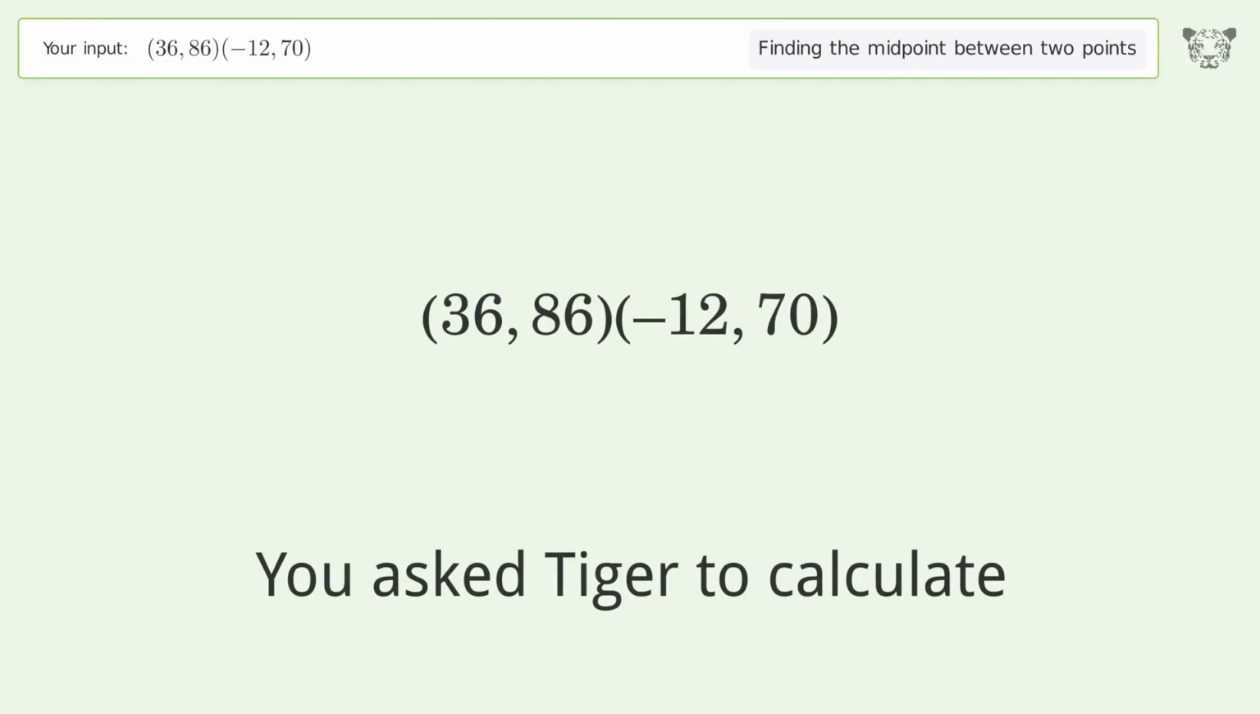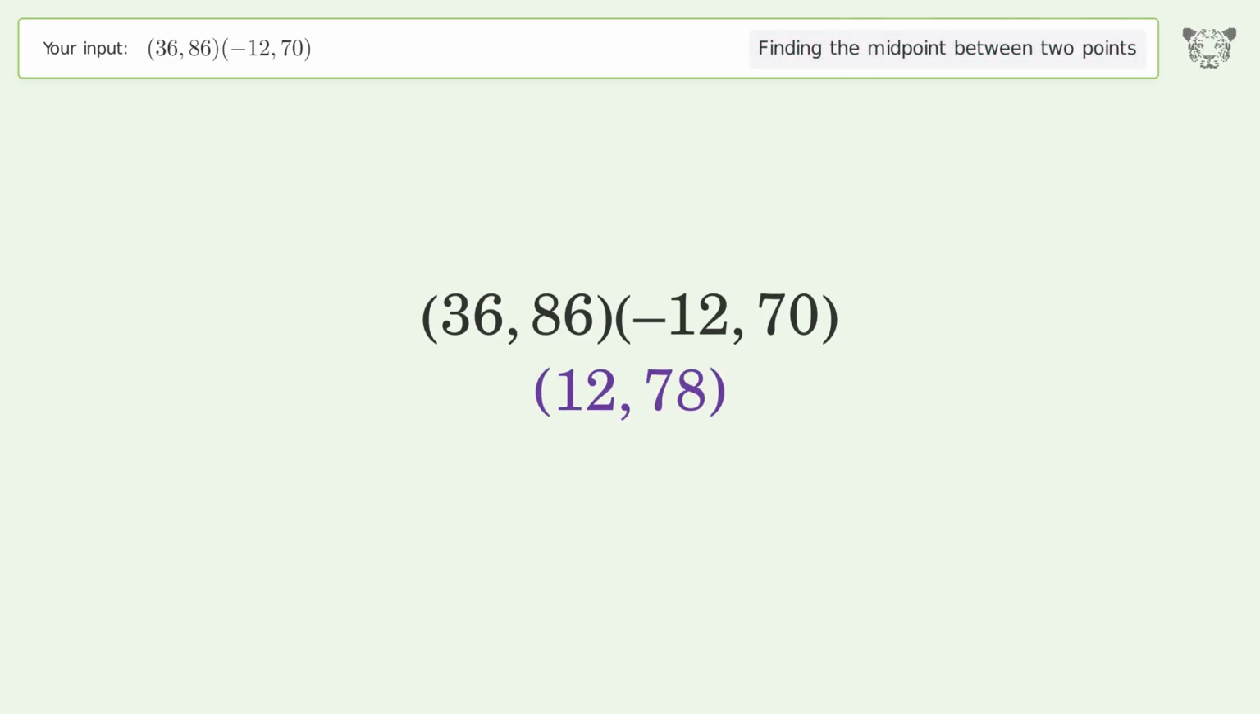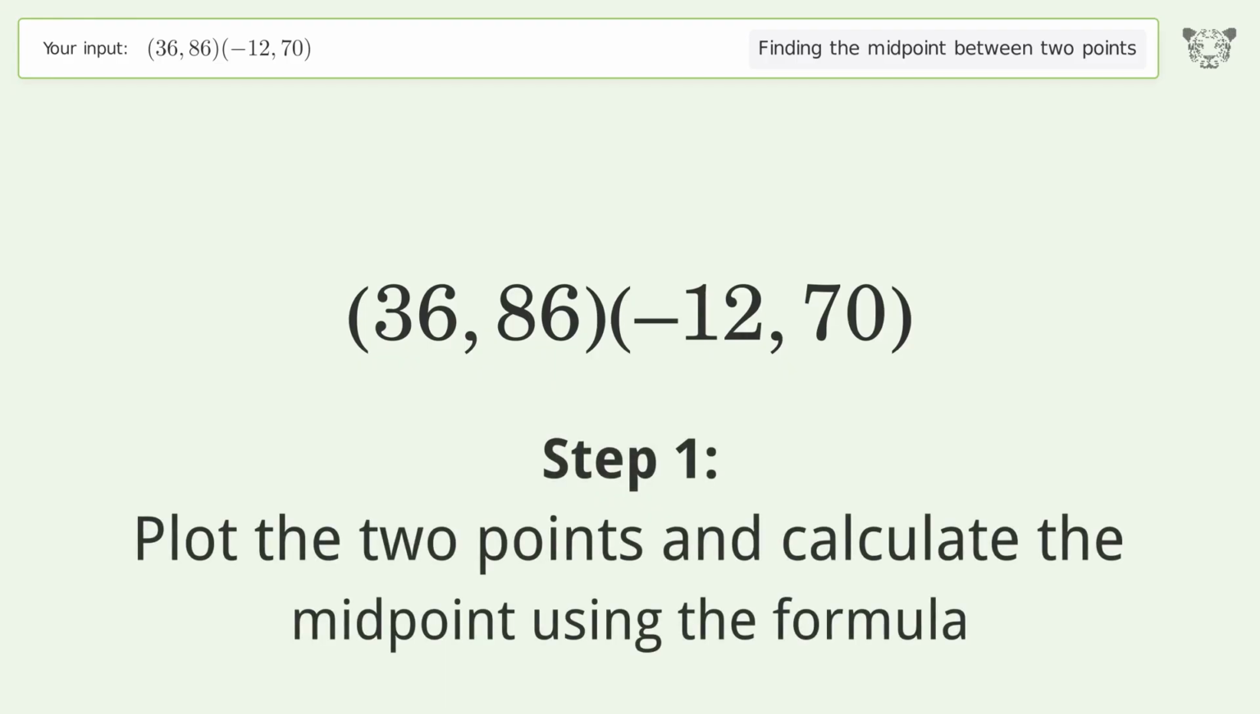You ask Tiger to calculate. This deals with finding the midpoint between 2 points. The midpoint between the 2 points is 12,78. Let's solve it step by step. Plot the 2 points and calculate the midpoint using the formula.